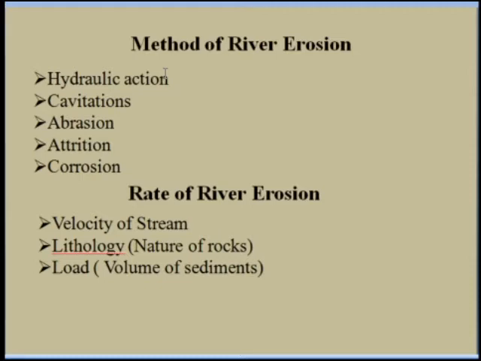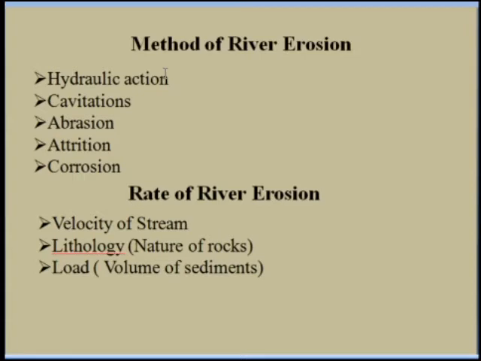Next is the attrition. So what is meant by the attrition? Wear and tear of the load sediments being transported by the moving natural agency, through the process of mutual impacts and collisions which they suffer during their transport. Then next is the corrosion.